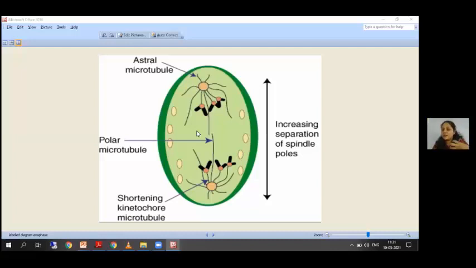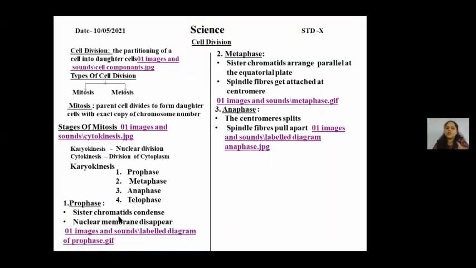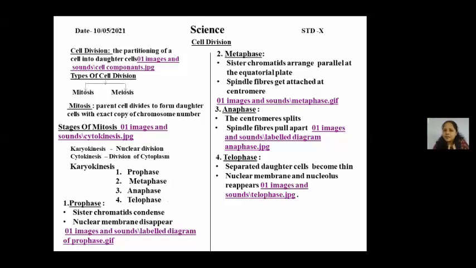And now we are gradually coming towards the end of the nuclear division, students. So here it is pulling apart, and now the chromatids are separated from each other and sitting in the two opposite poles. Okay. Now, this stage is followed by the last stage of nuclear division, which is called the telophase. Now, students, these sister chromatids are no more called the sister chromatids, but now they are called the daughter